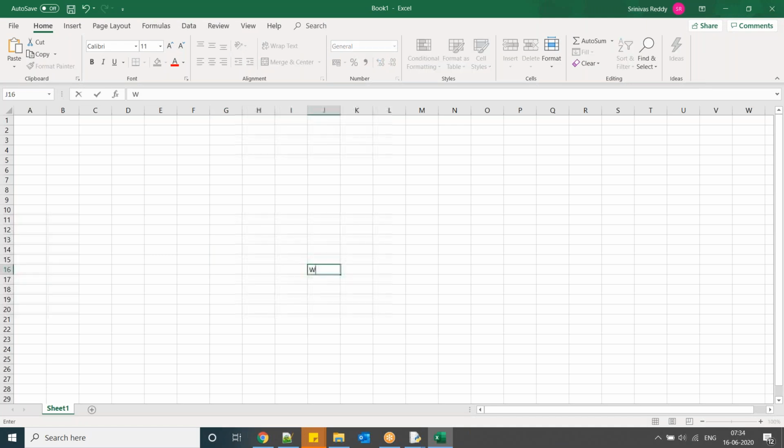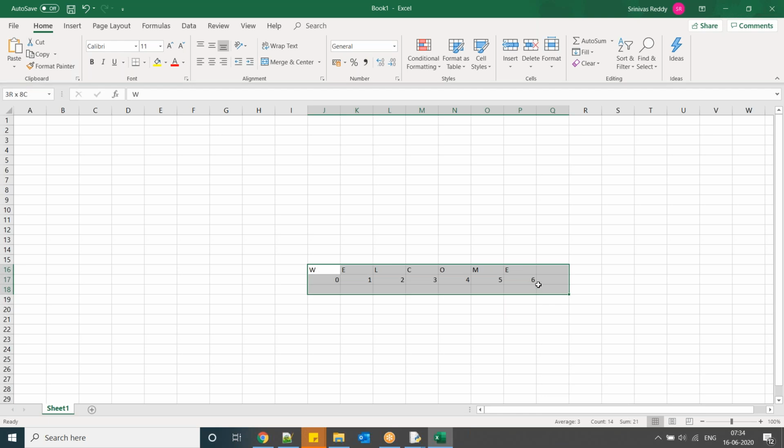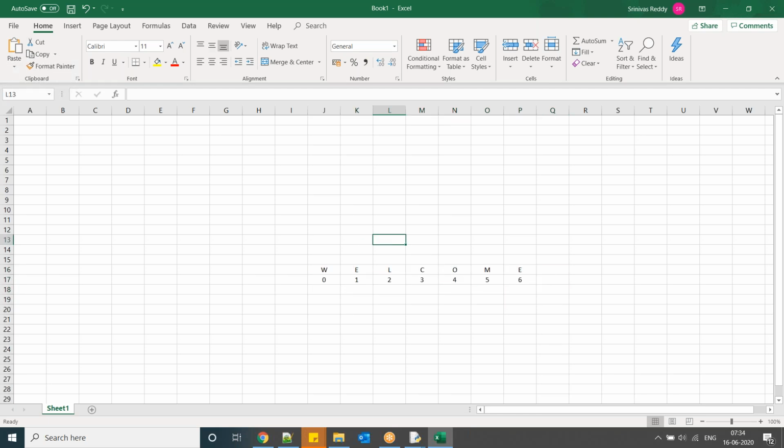Consider this. Now the index positions start with 0, 1, 2, 3, 4, 5, 6.